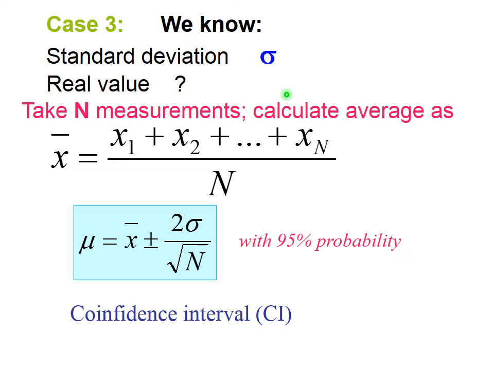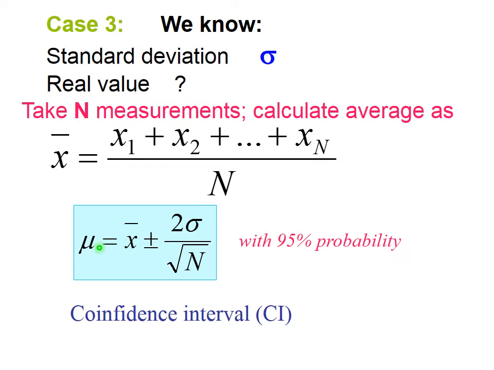Now, what is our estimate of error? I look at a table: with 95% probability it should be 2 sigmas, but sigma of my average was sigma of single measurement divided by square root of number of measurements.